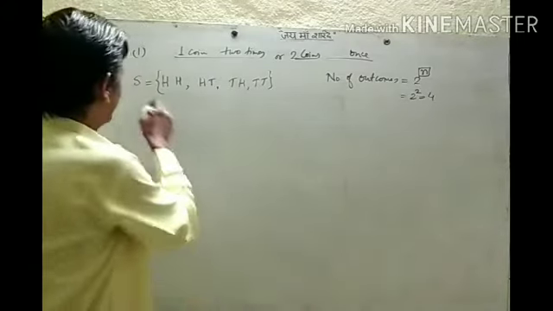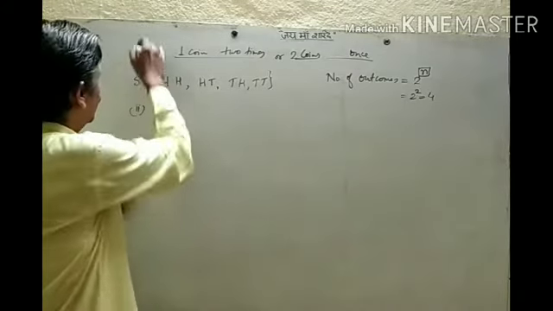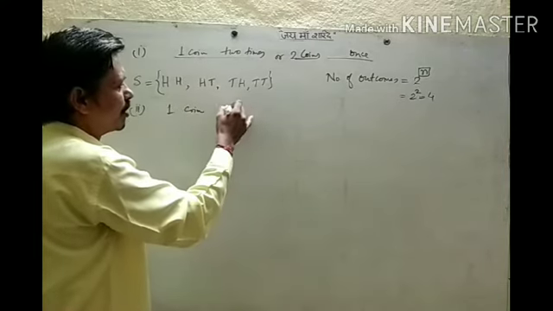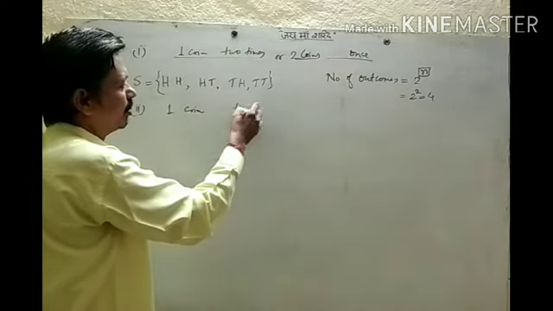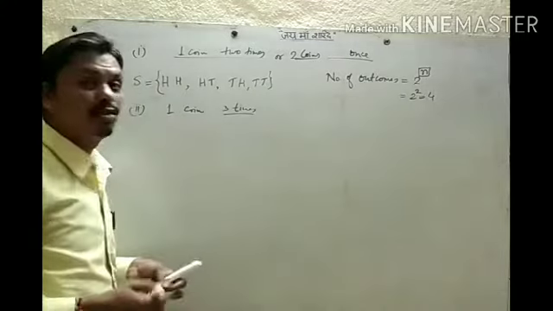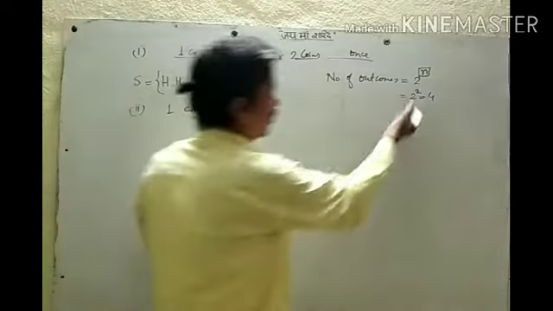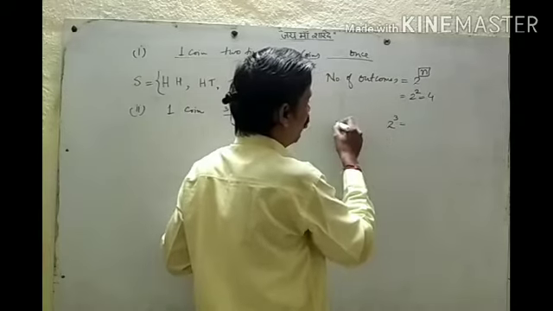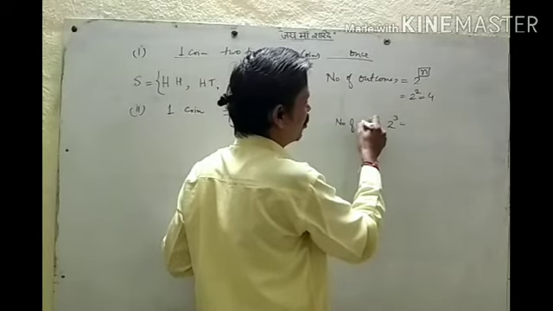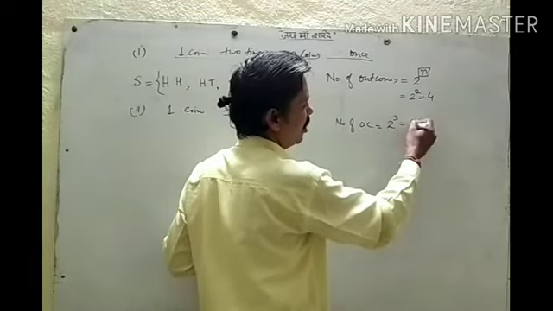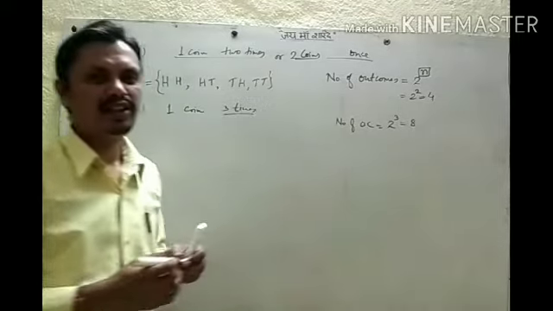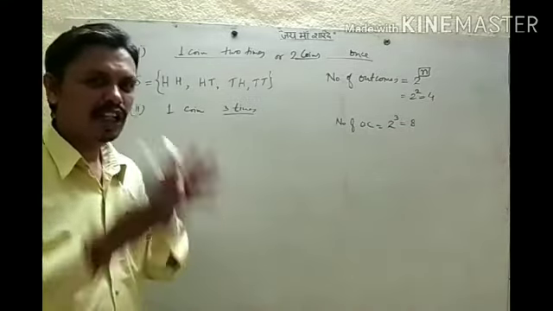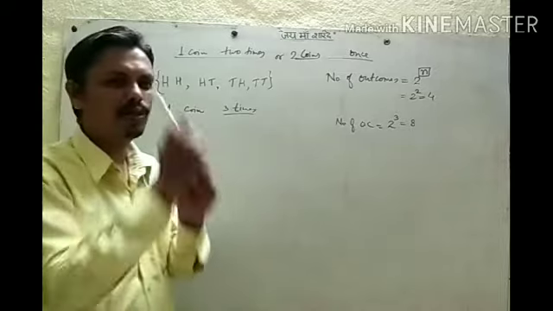Okay, if one coin is tossed 3 times, then how many outcomes will be there? Again we can use the same formula, 2 to the power 3. We tossed one coin 3 times, so 2 to the power 3, 8 outcomes will be there. Now what are the outcomes that we would write? For that we have a simple process.